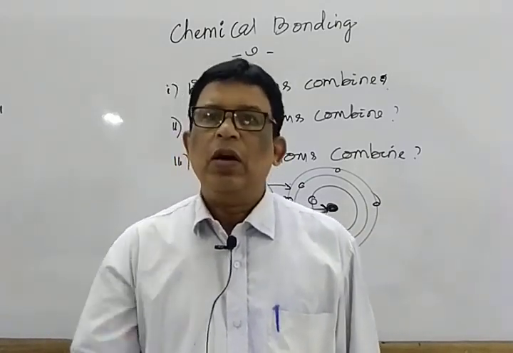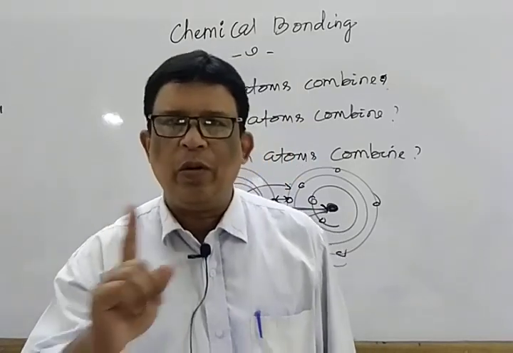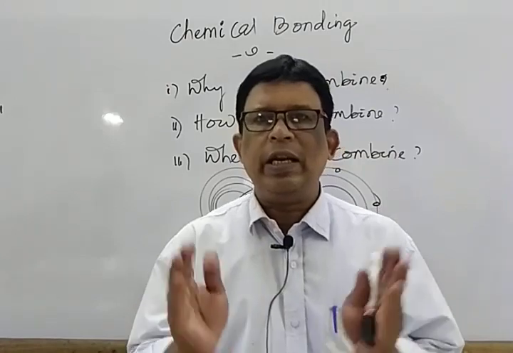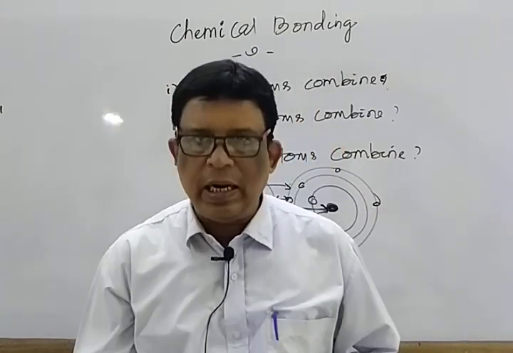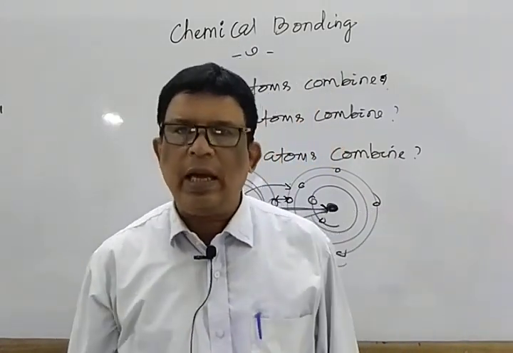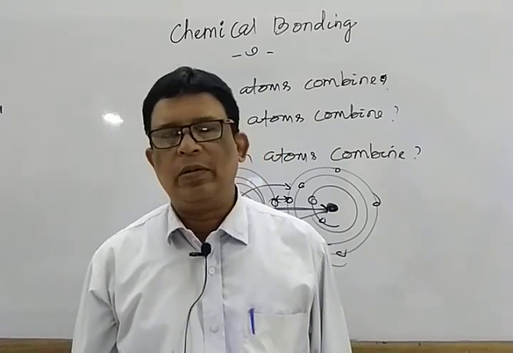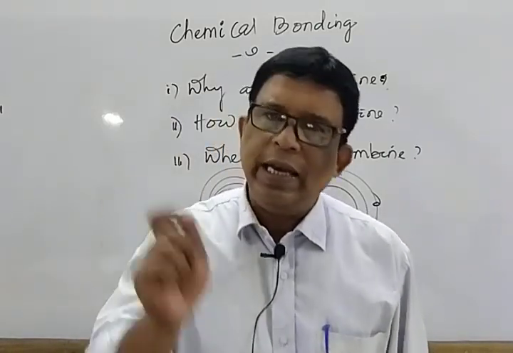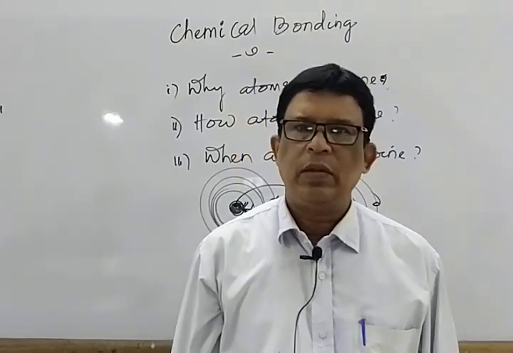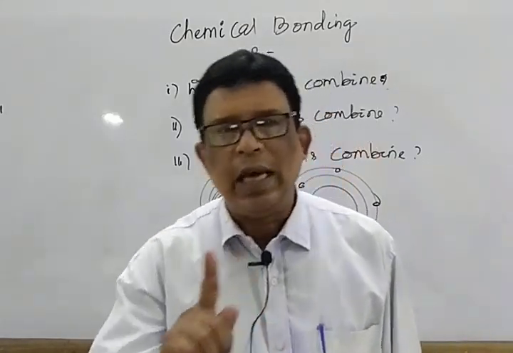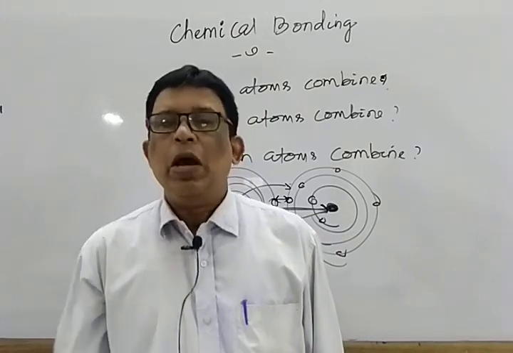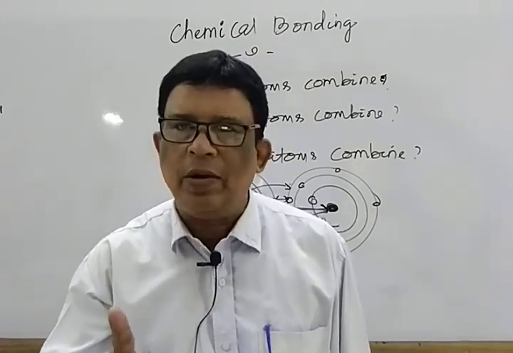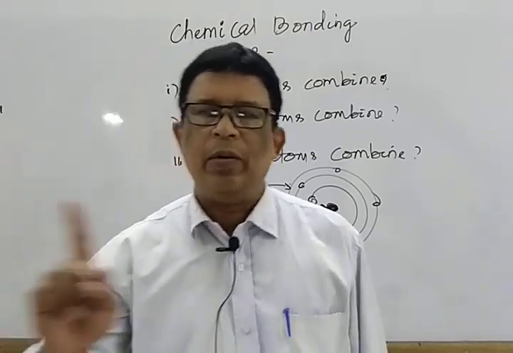And third one, how atoms combine. Generally, the mode of combination, there are two ways for the combination of atoms. One is by losing or gaining of electrons, and point two is by sharing of electrons. By losing or gaining of electrons resulting in the formation of ionic or electrovalent bond.